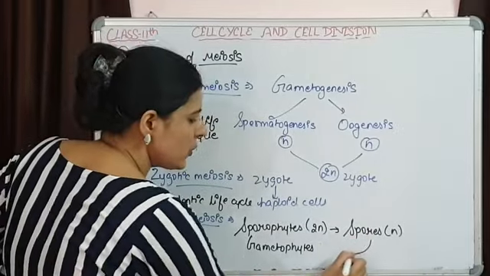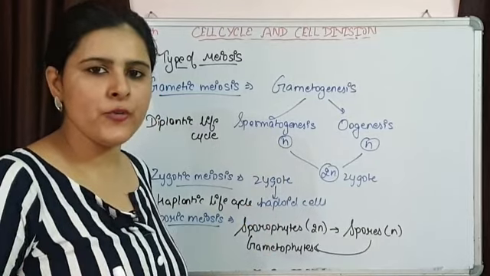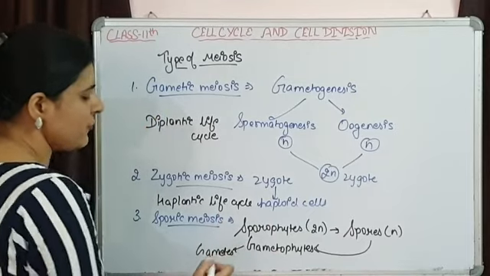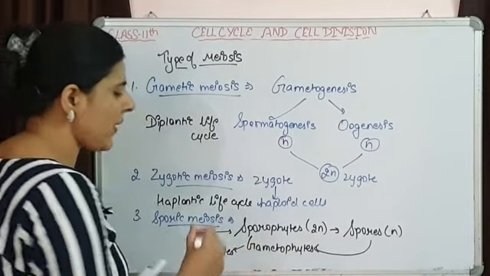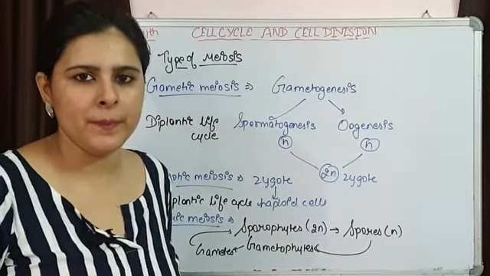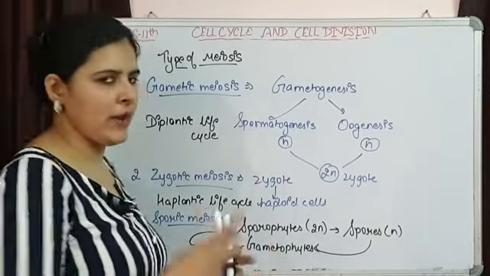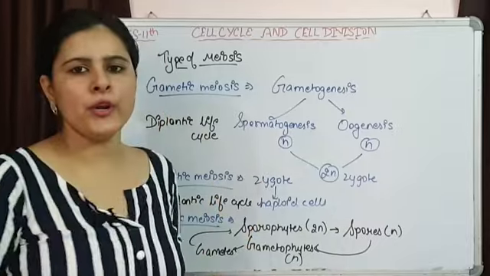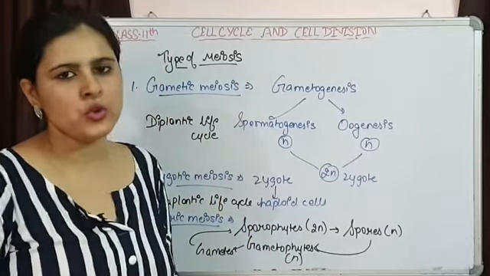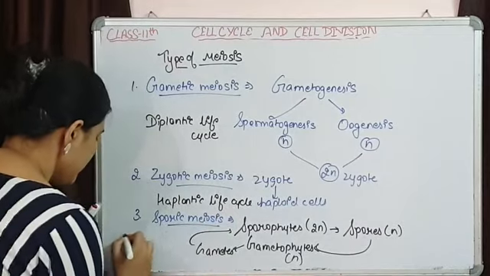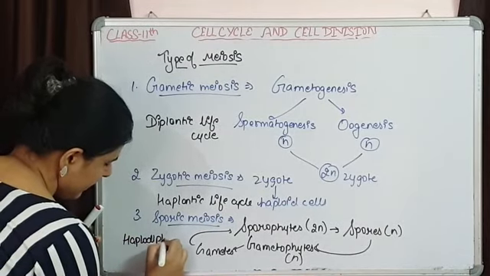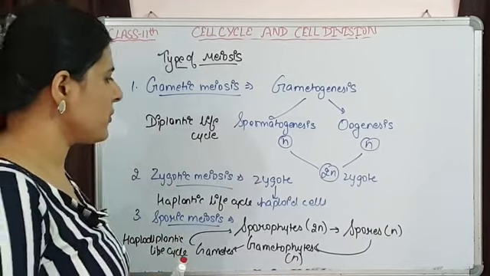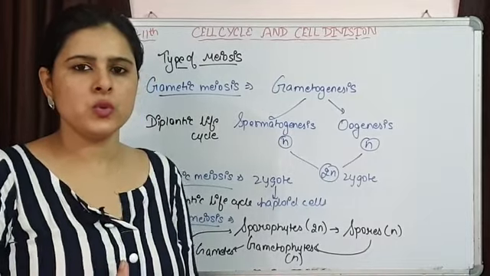Now these spores are going to develop into gametophytes, and gametophytes will be giving rise to gametes, which again by fusion result in a sporophyte, and the cycle is going to happen. That simply means that the plant is going to have two forms, a diploid form and a haploid form. So these are the plants which are going to show a haplodiplontic life cycle. So there are three types of meiosis on the basis of when this meiosis is going to happen.